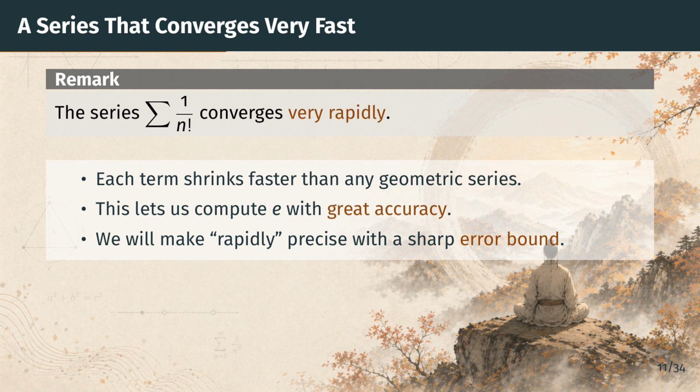Practically, this means that adding just a handful of terms already gives E to many decimal places. We will make the word rapidly completely precise a little later when we derive a sharp bound on the error. For now, let's turn to the first major theorem, which reveals E hiding inside a very different limit.